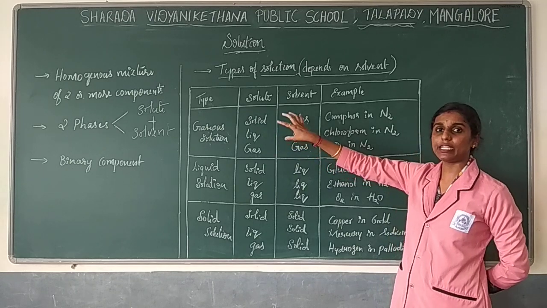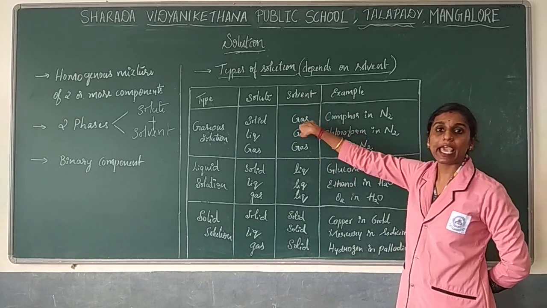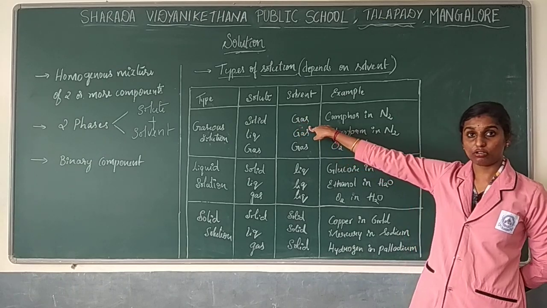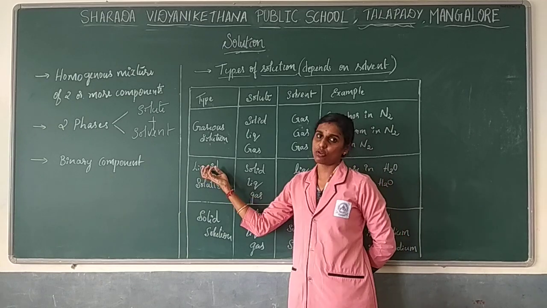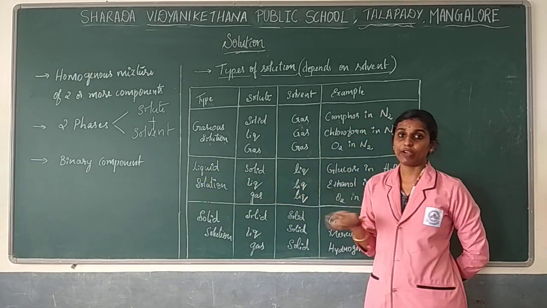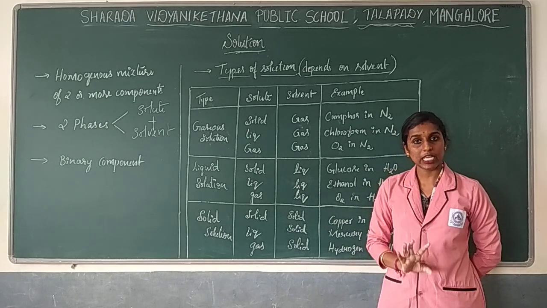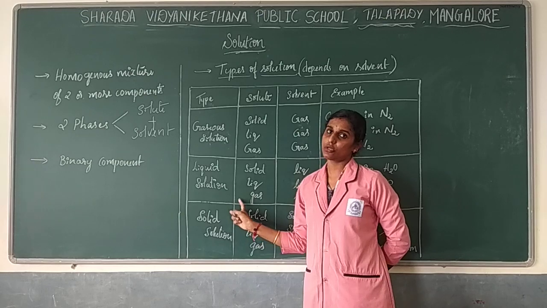How can you identify that the type is called a gaseous solution? Because the solvent is gas. So it mainly depends on the solvent. Next, the second type is considered as liquid solution. How can you name this as liquid solution based on the solvent? If you take the solvent as liquid, then that type of solution will be considered a liquid solution.